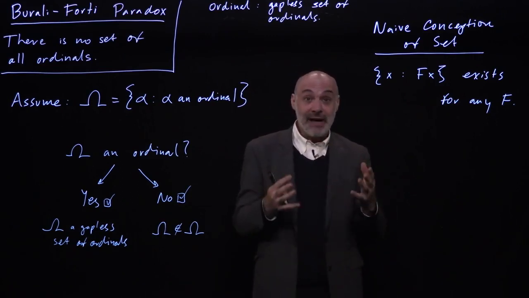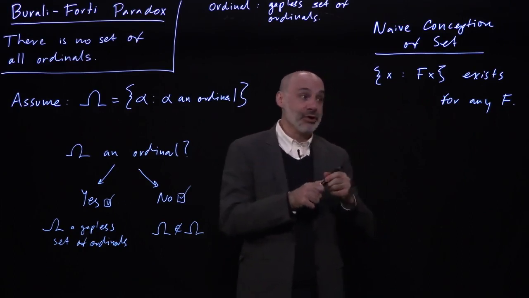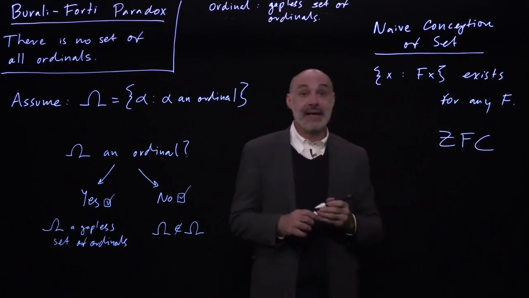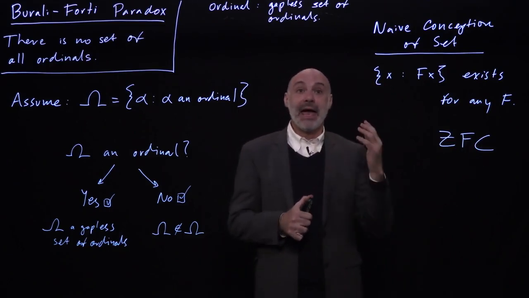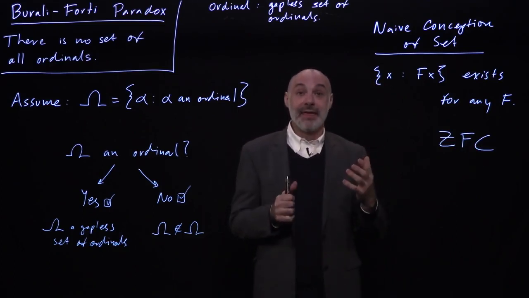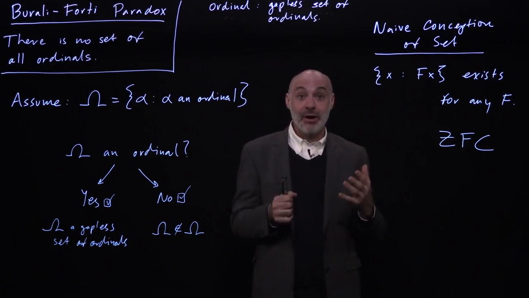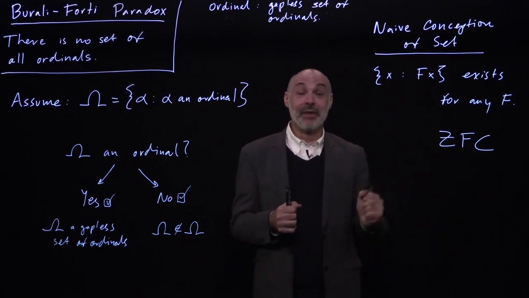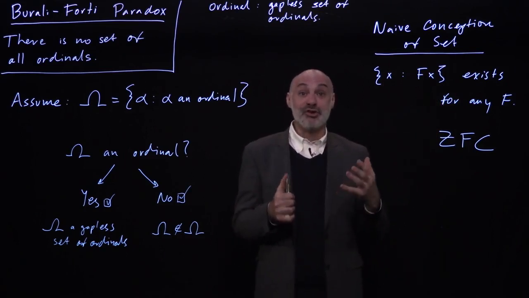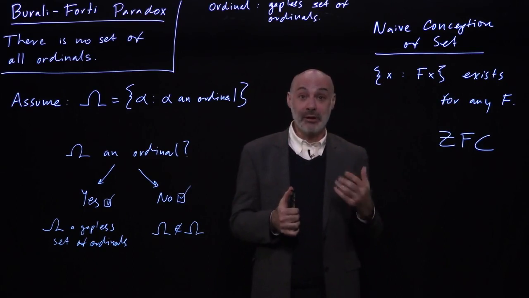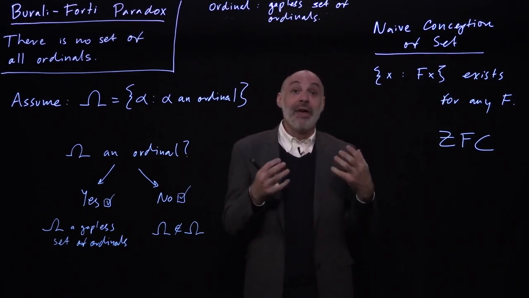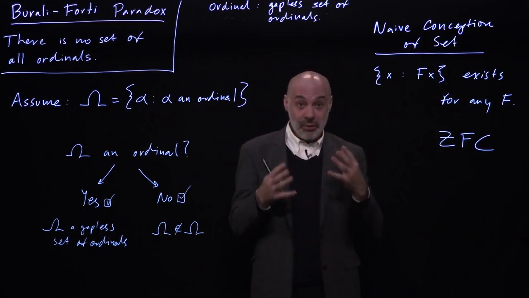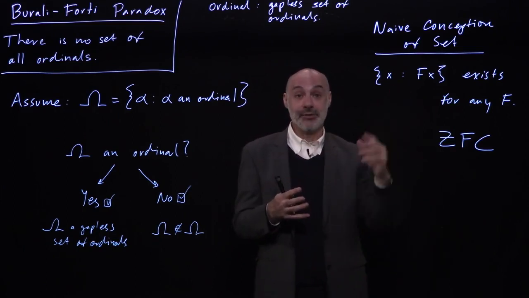And the standard axioms, the ones everyone uses, which are called ZFC, have the feature that as far as anyone knows, they're consistent, unlike the naive conception of set, but also that they're strong enough to be able to do real mathematics. So in a sense, they're very nice axioms. They allow us to do what we want to do without lapsing into contradiction.